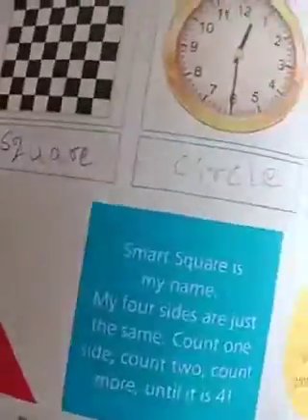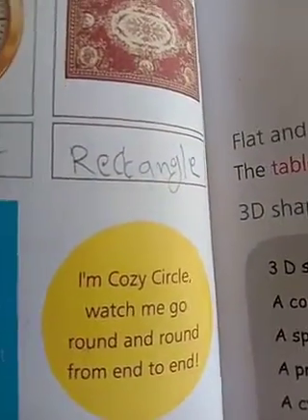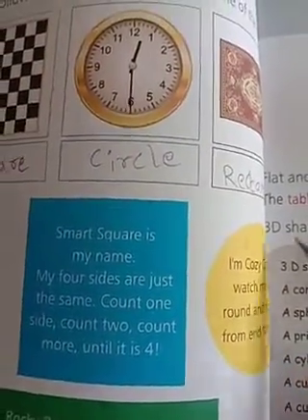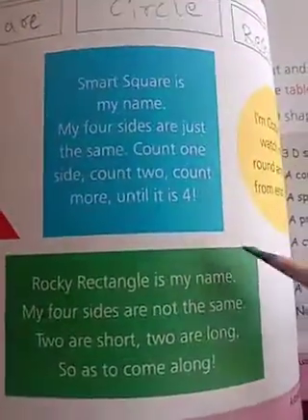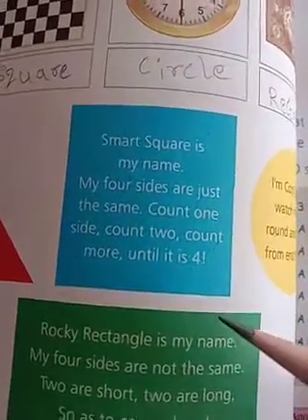Next one here. I am Cozy Circle. Watch me go round from end to end. Round and round, from end to end. So a circle has no sides. Here, Rocky Rectangle is my name. The rectangle is saying Rocky Rectangle is my name.